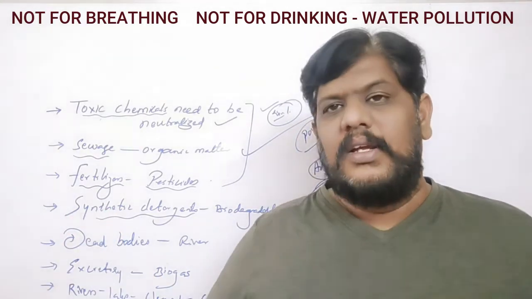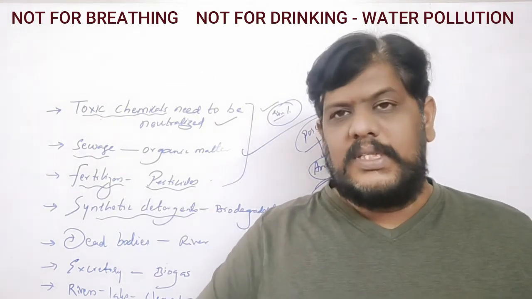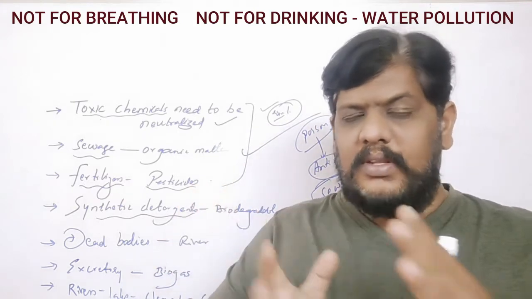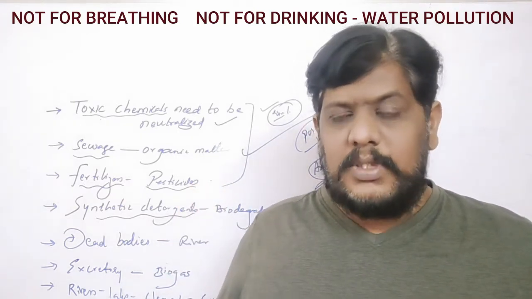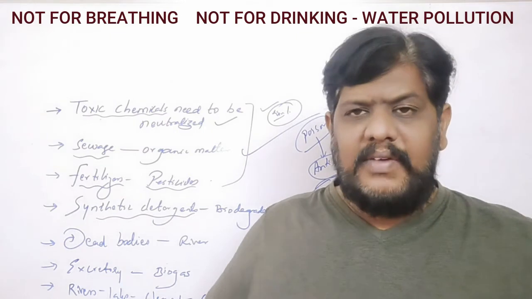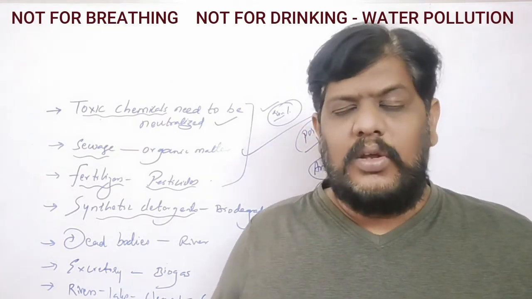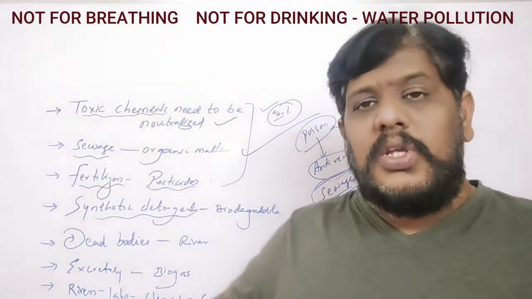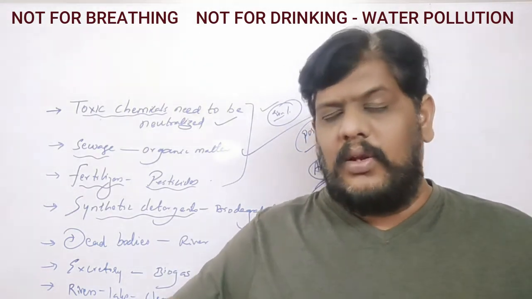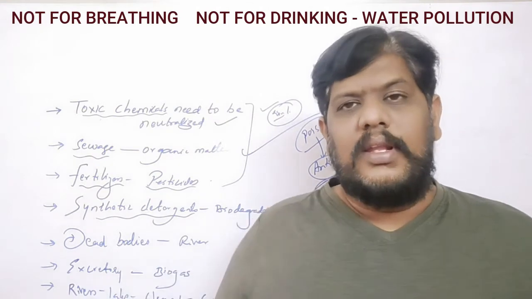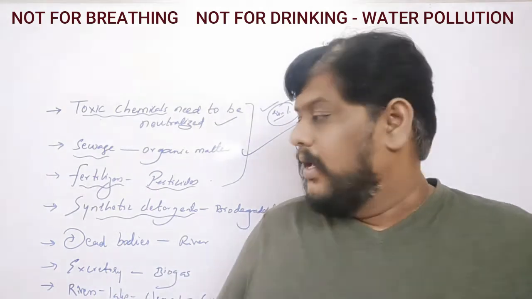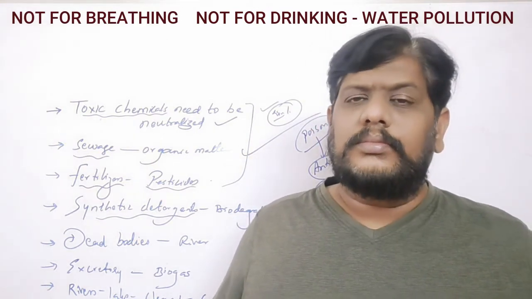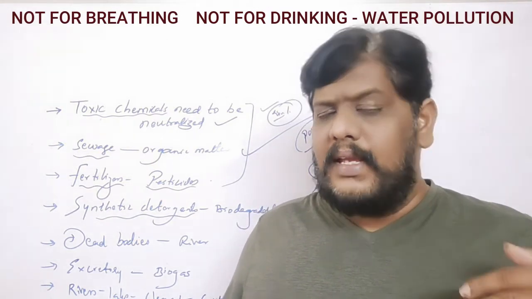If you keep the leaf in the soil, after a few days, you will see that the leaf has been converted into soil. If you put some rice or other waste from your houses, especially organic matter, in the soil and cover it, after a few days you will see that it has been converted again into soil, which is nothing but manure. Because these are organic things, they are getting degraded in the soil and converting back into the soil. Even the soaps which you use are biodegradable things, right? They can be degraded.